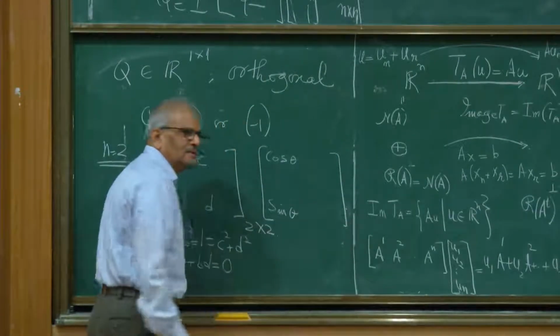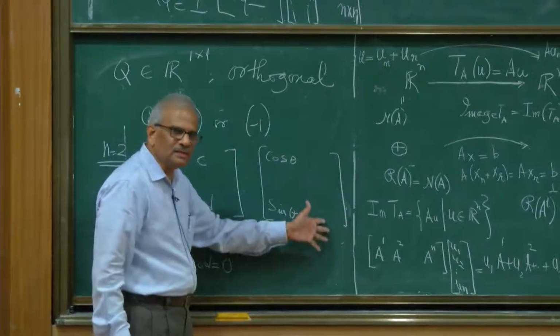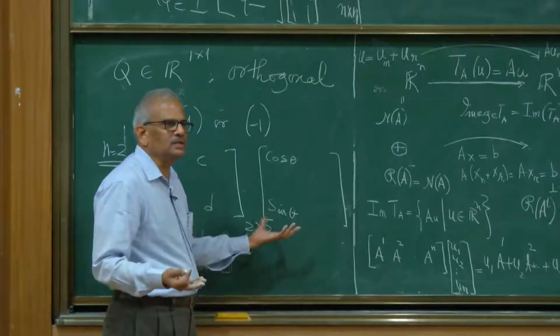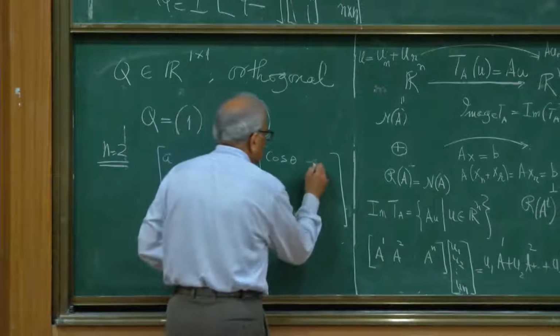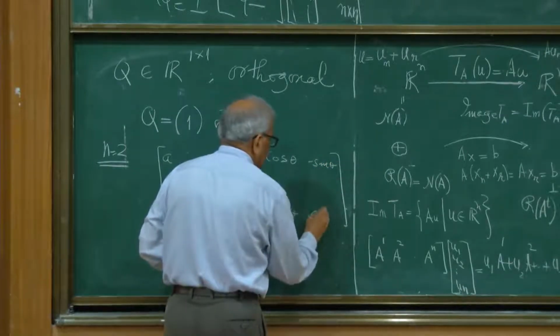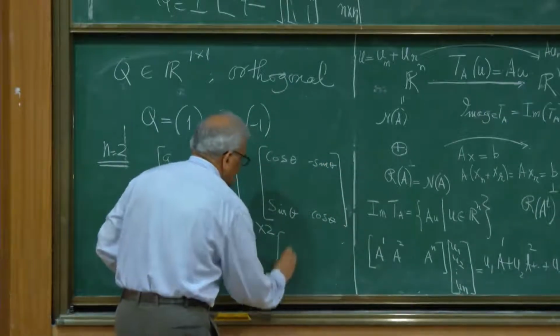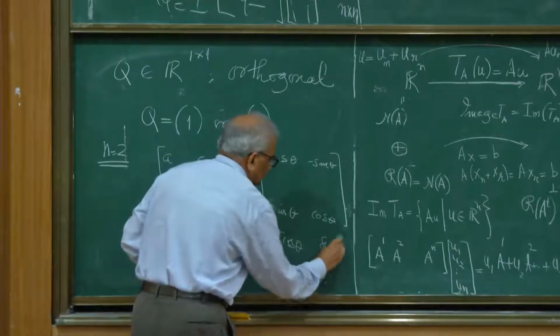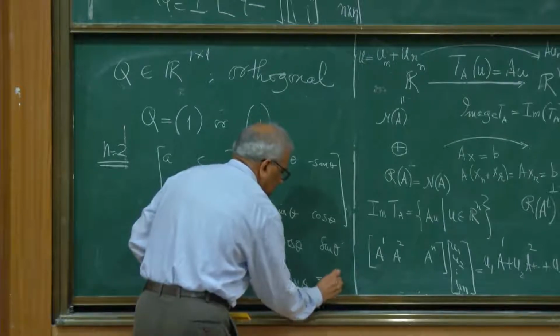The second vector is a unit vector and it is perpendicular to this. So there are two choices there. Either it can be minus sine theta, cos theta, or it can be sine theta, minus cos theta.